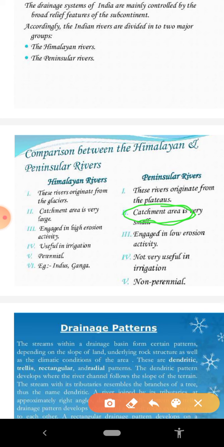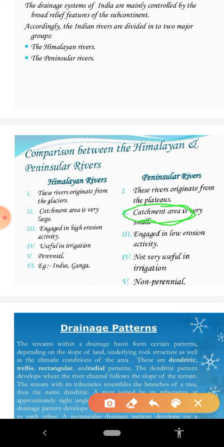Another point: the Himalayan rivers get their water from glaciers and also from monsoonal rainfall. But the peninsular rivers have a single source, that is monsoonal rainfall. So they are seasonal in nature, or you can say non-perennial.